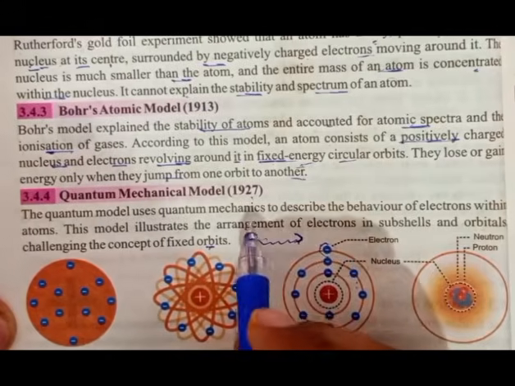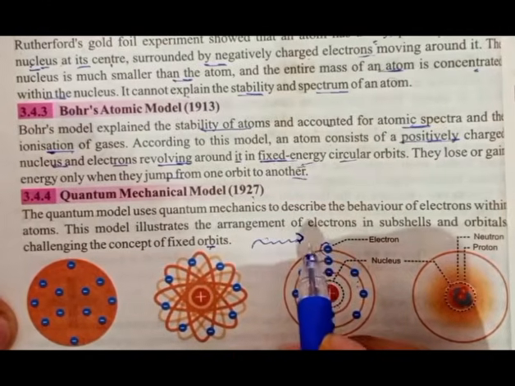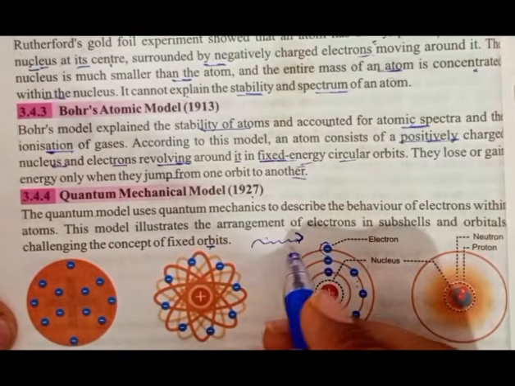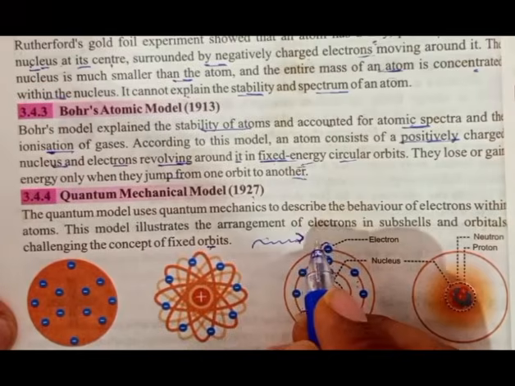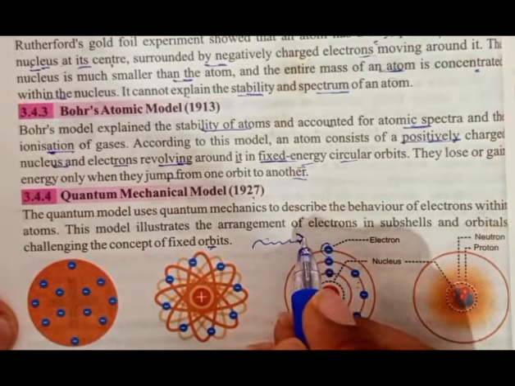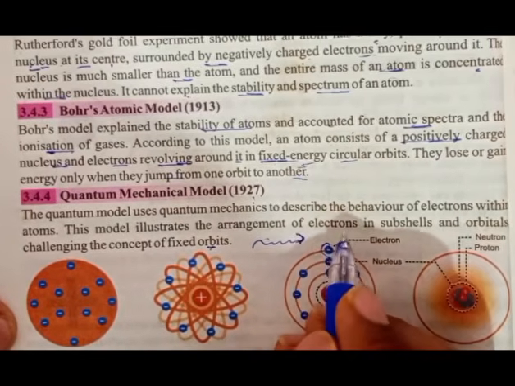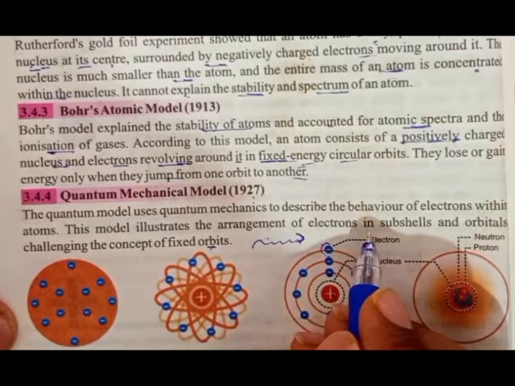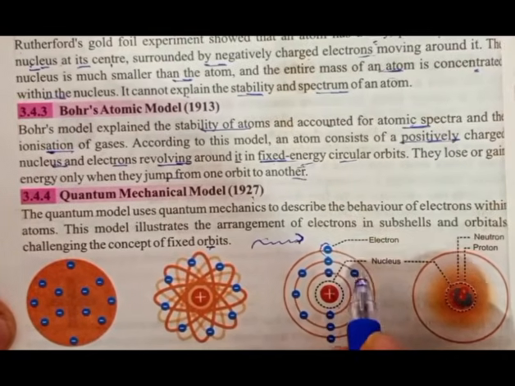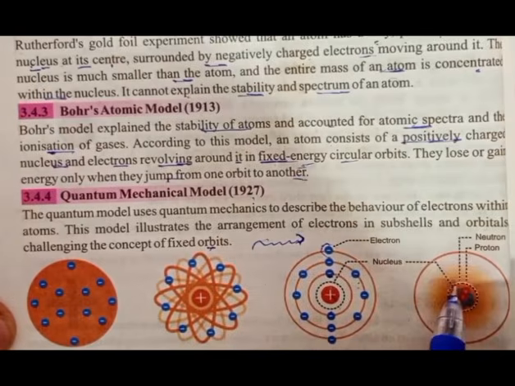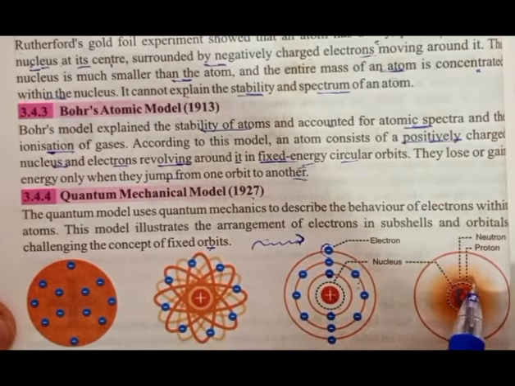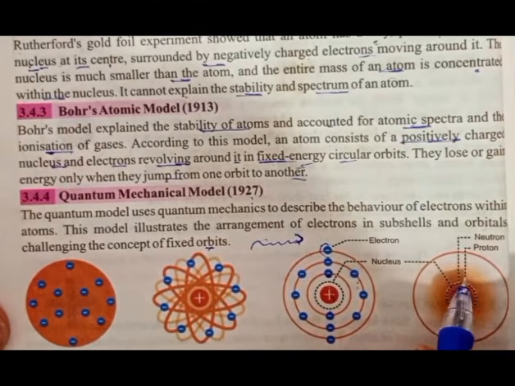What are orbitals? Orbitals define the region where there is a high probability of finding electrons.